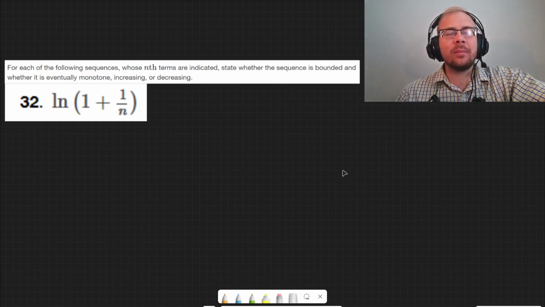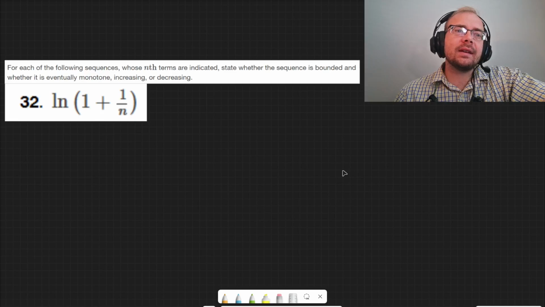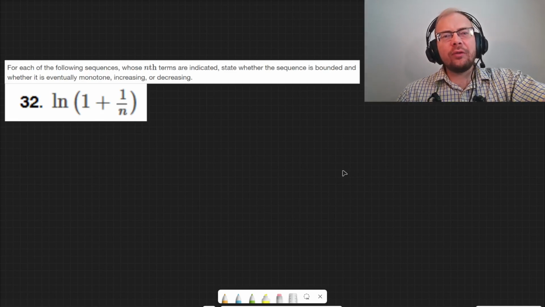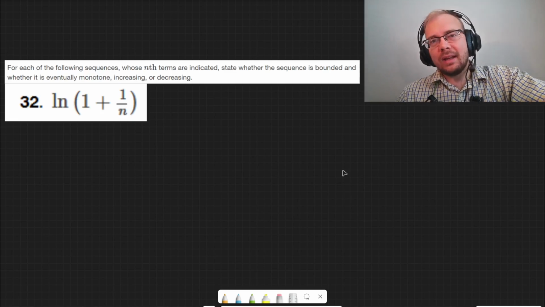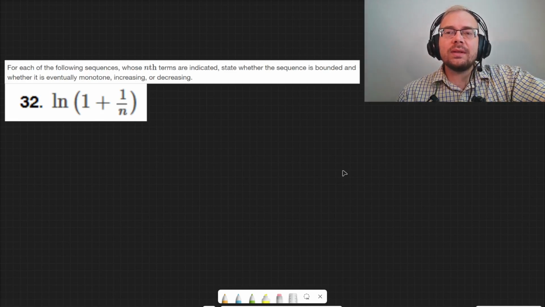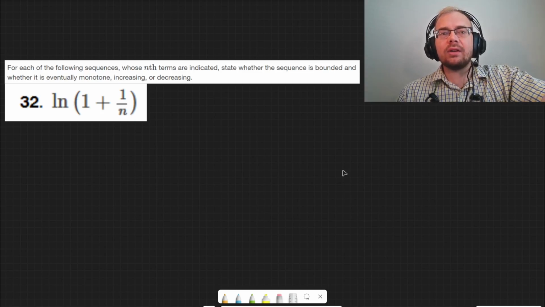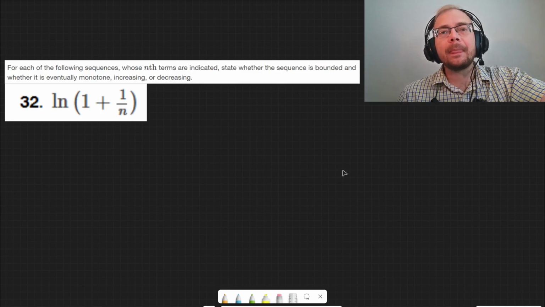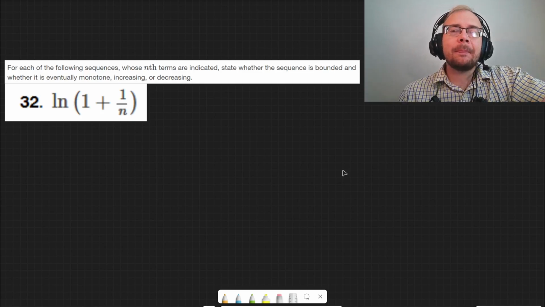This is number 32 on a series on series. For each of the following sequences, kind of the precursor to series, whose nth terms are indicated, state whether the sequence is bounded and whether it is eventually monotone, increasing, or decreasing. So if you were here for 31, I talked about what all that means. You can go check that out.